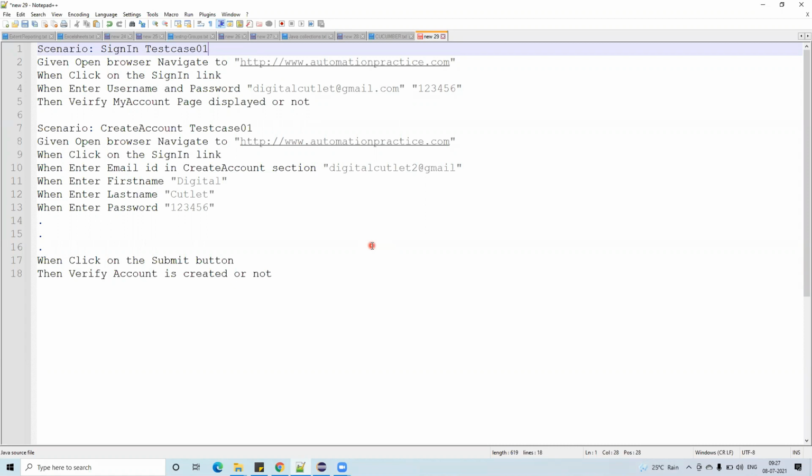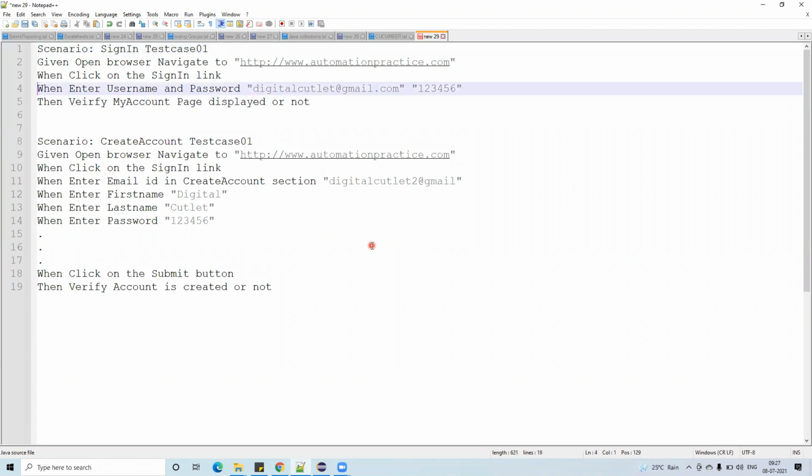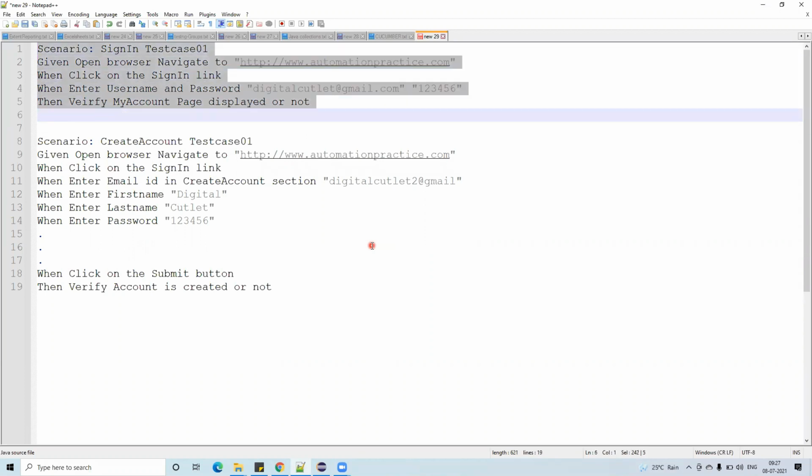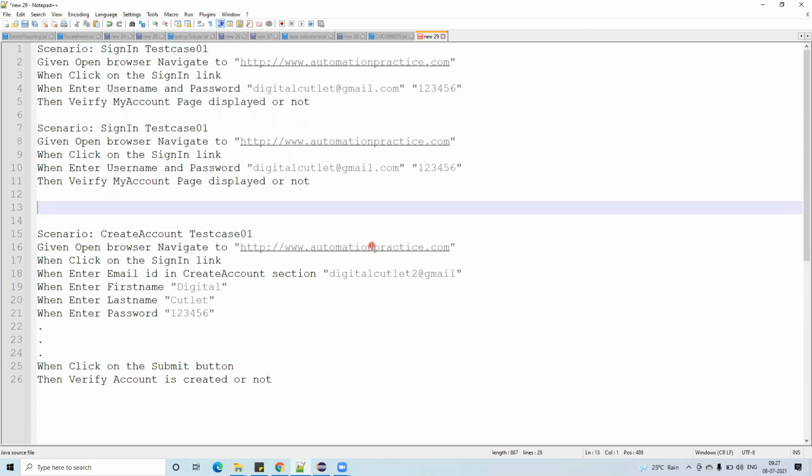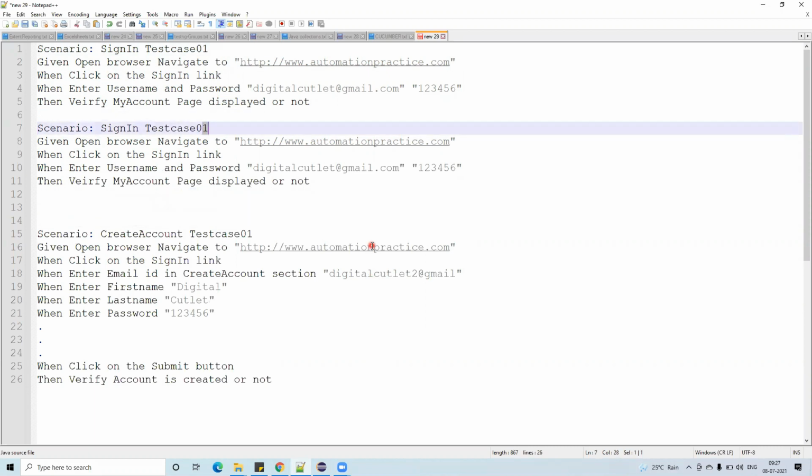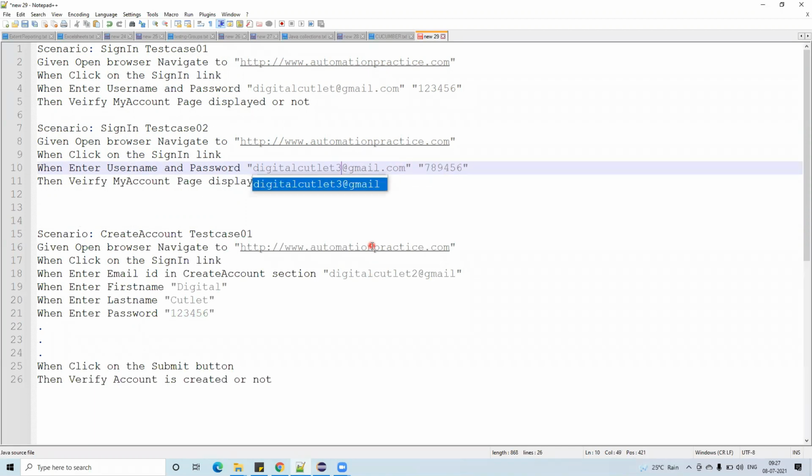If I want to go with another test case, I cannot provide it continuously like this. I can copy, paste this one, and this will become 02. This is another test case. And here, instead of 1 2 3 4 5 6, I'll put a different number in the email ID, something like 3 here.